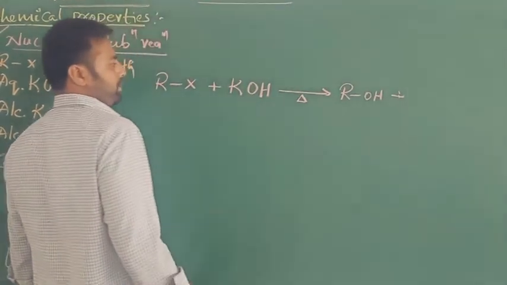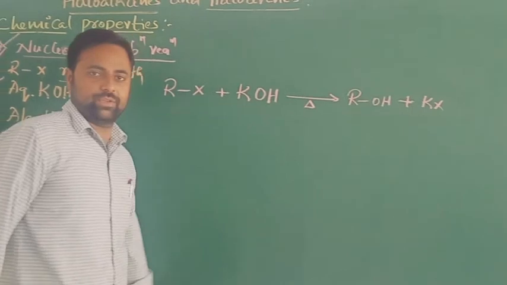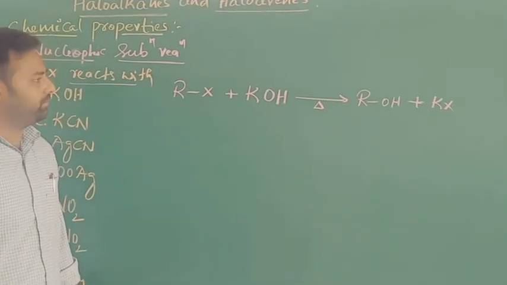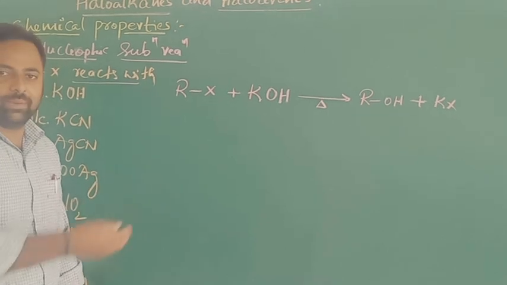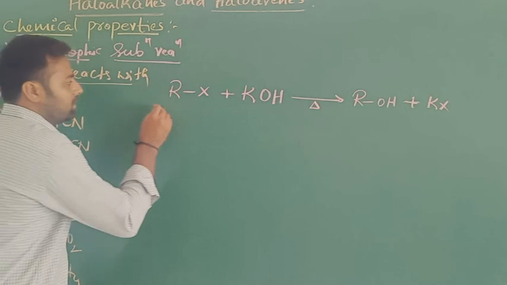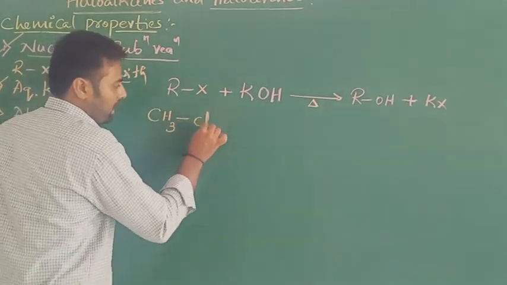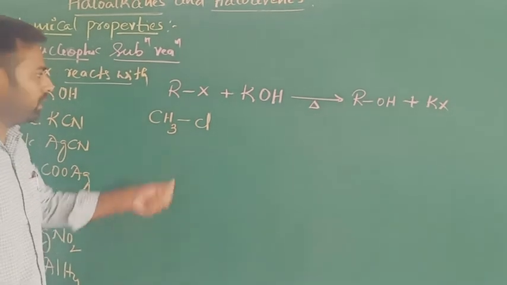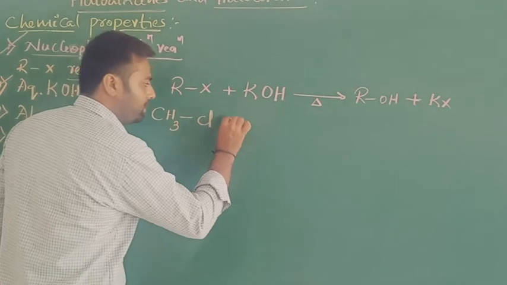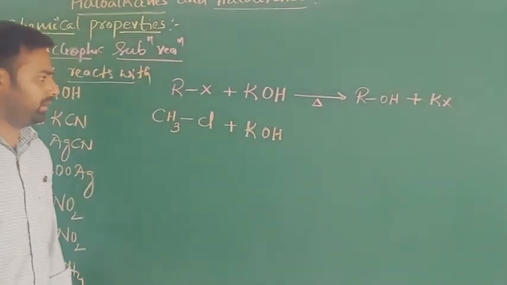The byproduct is this. This is a general equation. How does this reaction proceed? You can understand this reaction by using one suitable example. Let's take one example, that is methyl chloride. Methyl chloride or chloromethane is one of the alkyl halides. It is going to react with the potassium hydroxide.